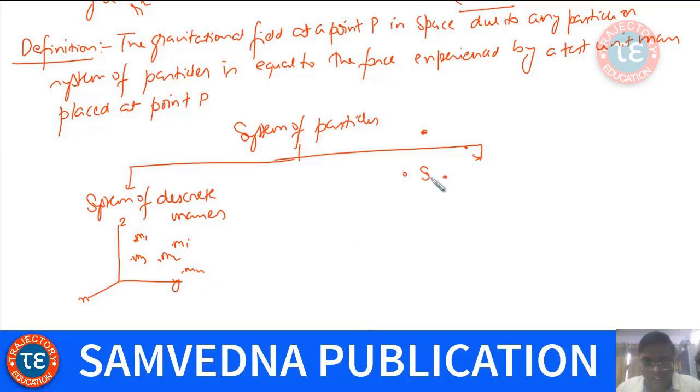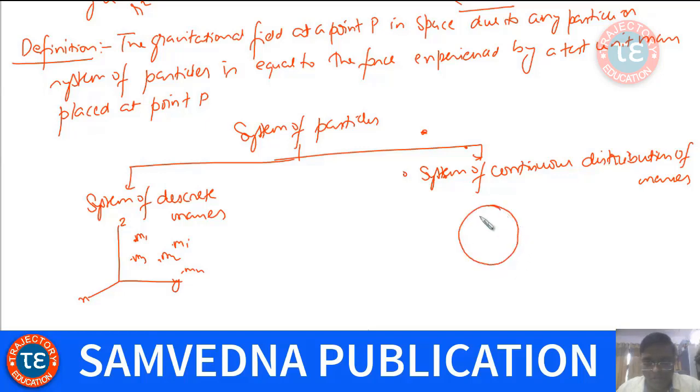The second kind is a system with continuous distribution of masses, for example a body in the form of a disk of mass m, or a rod of mass m.